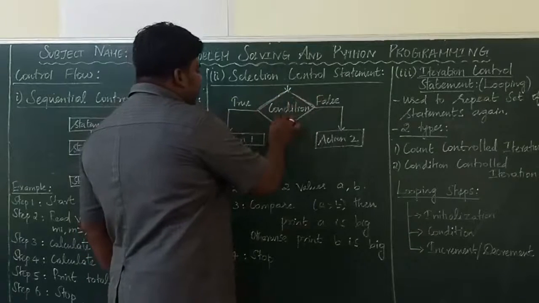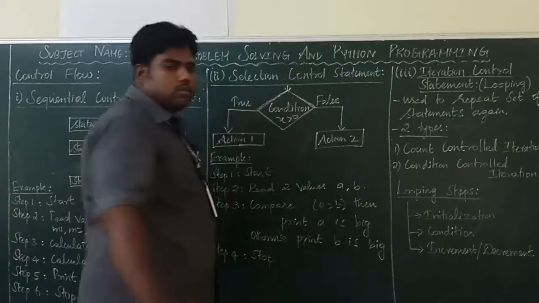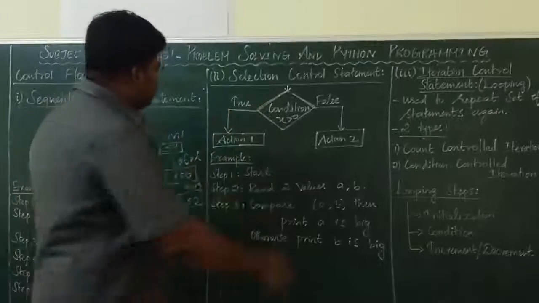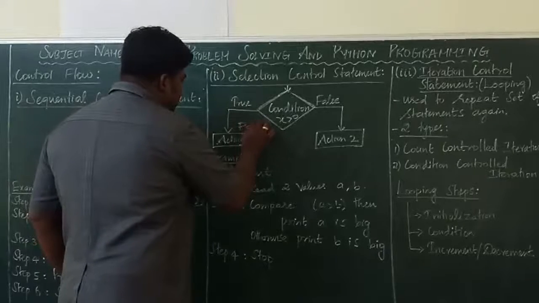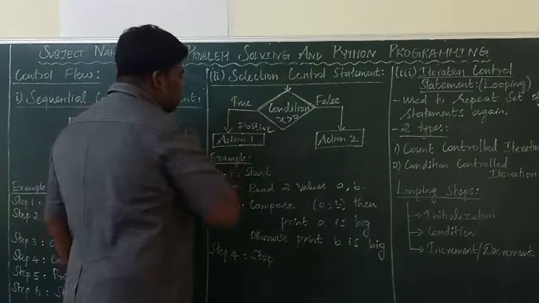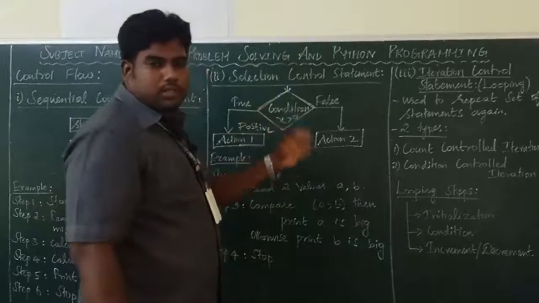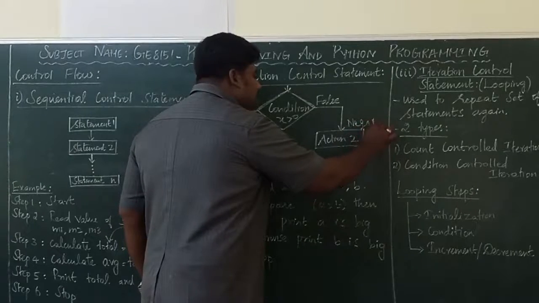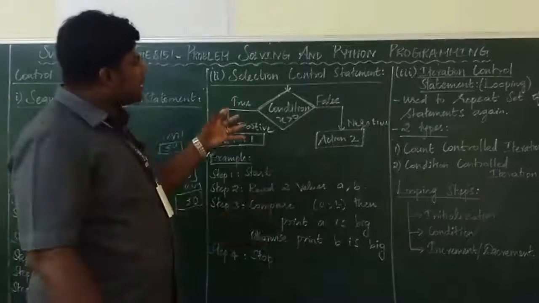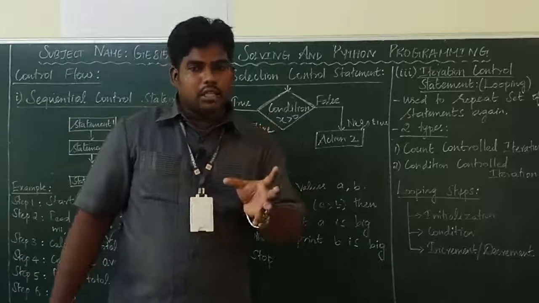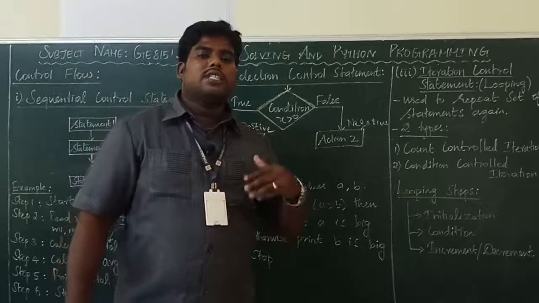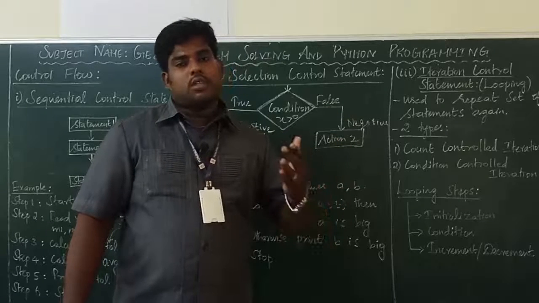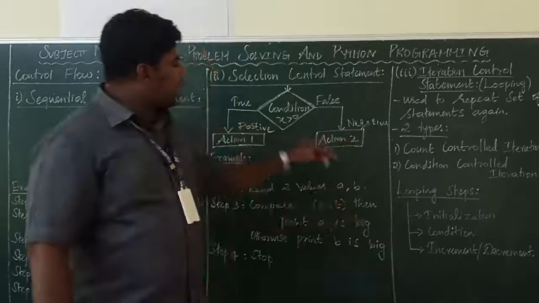For example, x greater than 0. If x greater than 0 is the condition and the condition is true, action 1 is positive number. Action 2: if the condition is false, it is a negative number. Have you all understood? For the selection control statement, there should be one condition. Depending upon the condition, which statement is to be executed will be determined. The order of execution is determined with the help of this condition.